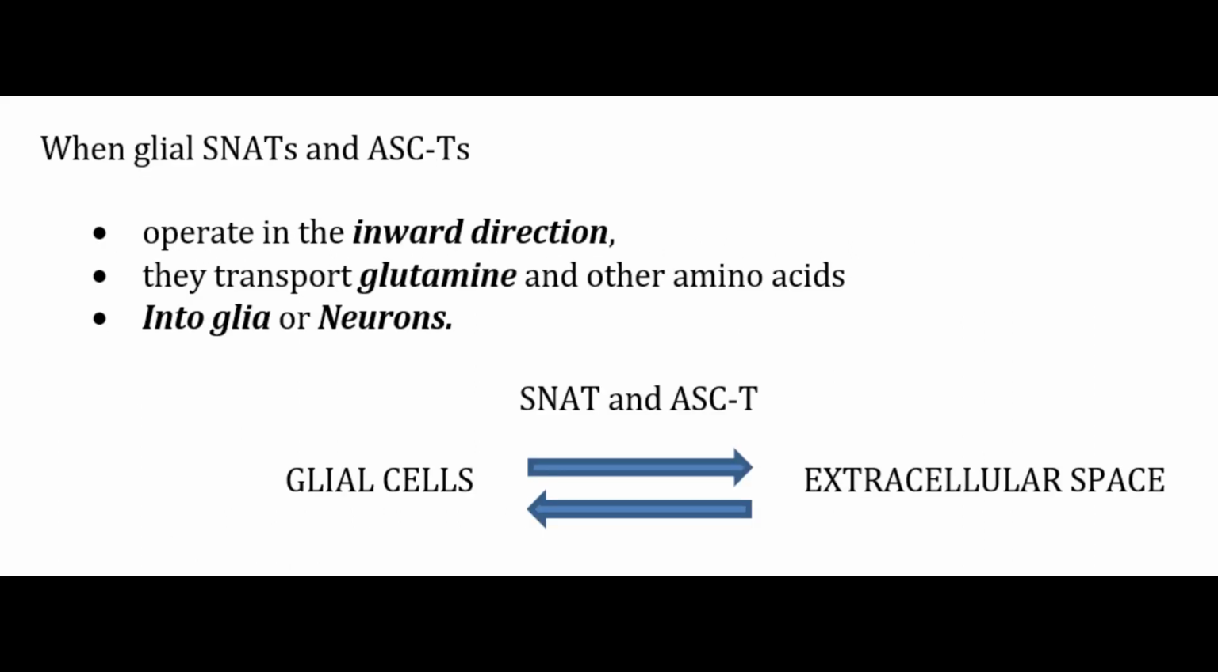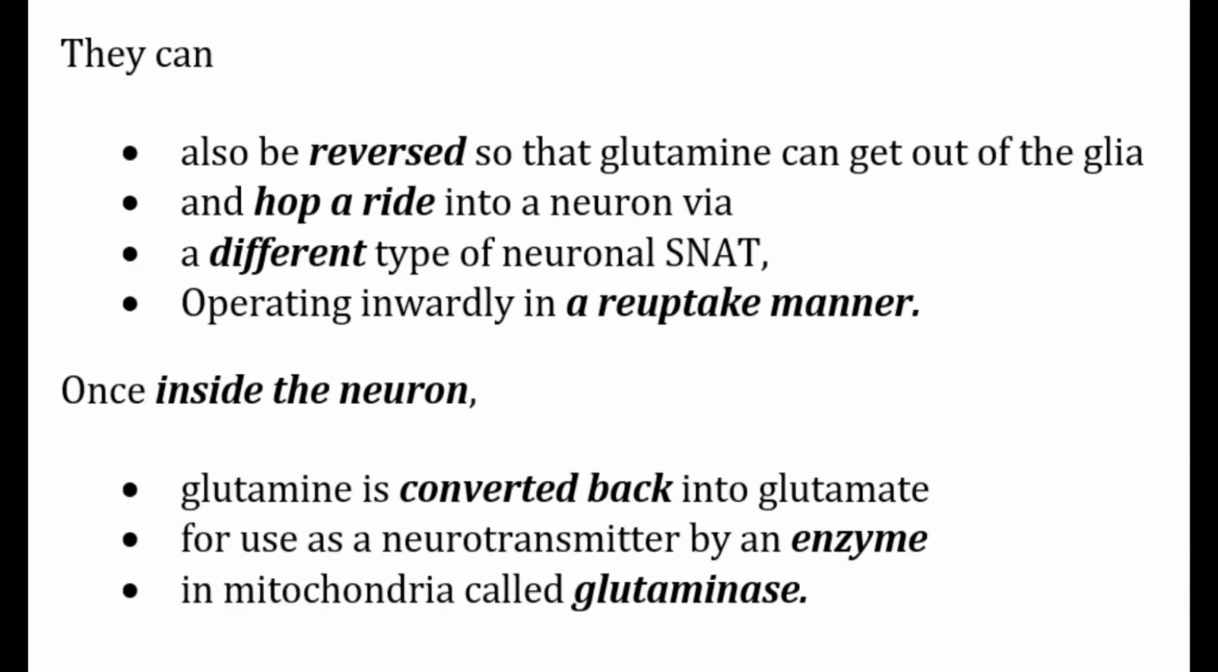Therefore, when the SNATs and ASCTs operate in an inward direction, they transport glutamine and other amino acids into glial or other neurons. But interestingly, they can also be reversed so that the glutamine can get out of the glia and hop a ride into a neuron via a different type of neuronal SNAT operating inwardly in a reuptake pump manner.